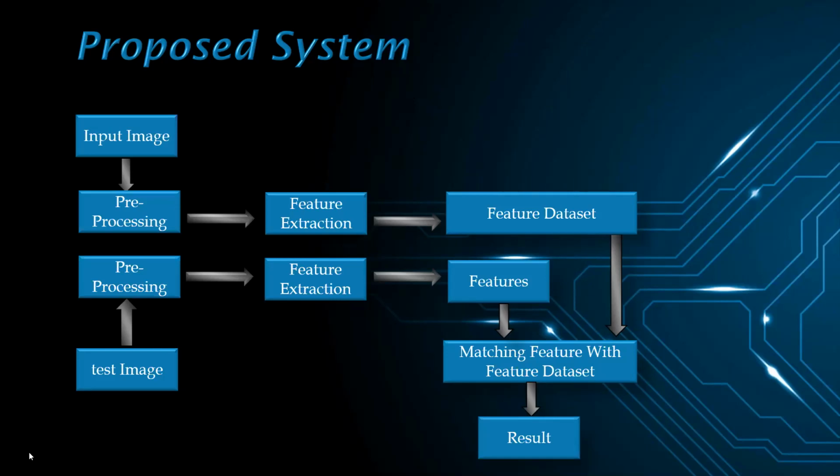Here the second module comes in: whenever the user enters an input image to test whether the given image is genuine or not, all the above techniques will be applied to the test image as well. Then the features of the test image are extracted, and these features will be used for recognition purposes.